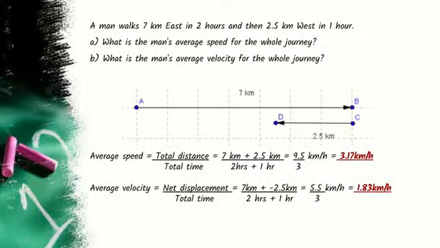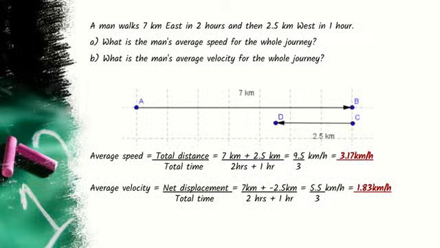Average speed is total distance by total time, that is 7 km plus 2.5 km divided by time, that is 2 hours plus 1 hour. So you get it as 9.5 by 3 km per hour, which is 3.17 km per hour. So the average speed is 3.17 km per hour.